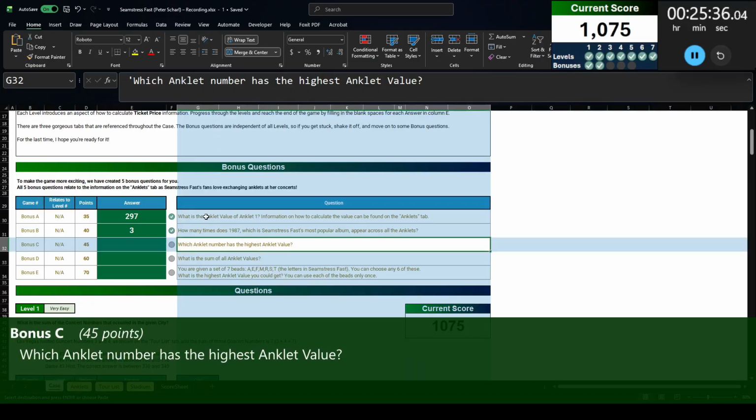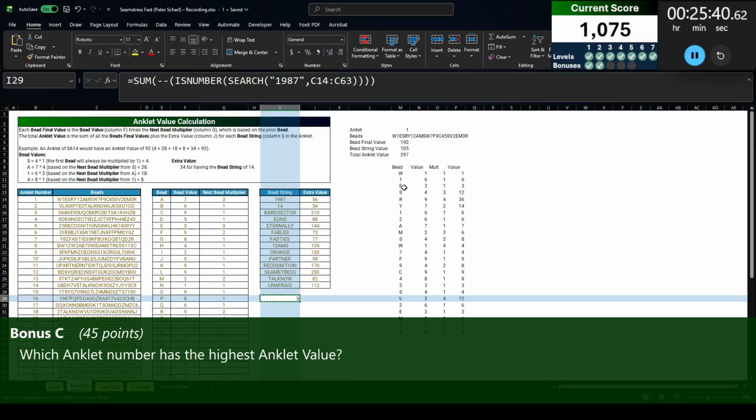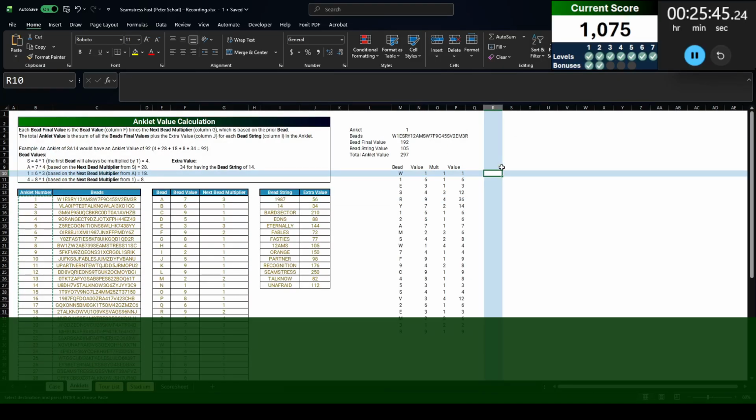Bonus C, which anklet number has the highest anklet value? Okay, well, I only did this for 1. I guess let's do it for all of them. So I'm going to do all the anklet numbers there. Let's bring this in here.